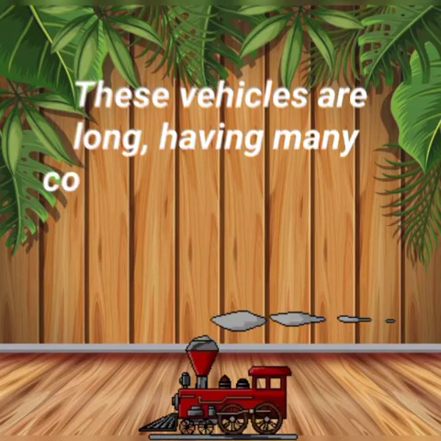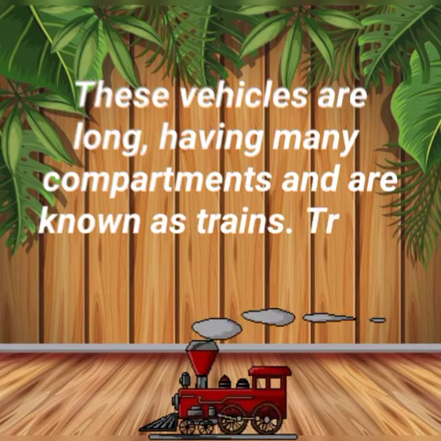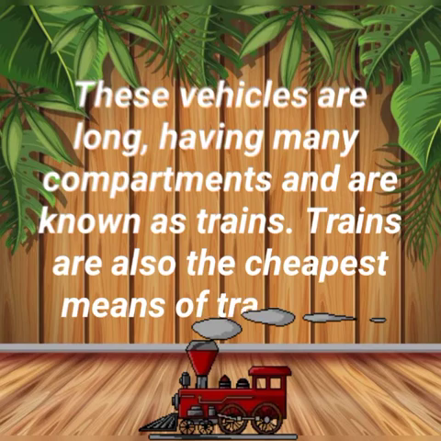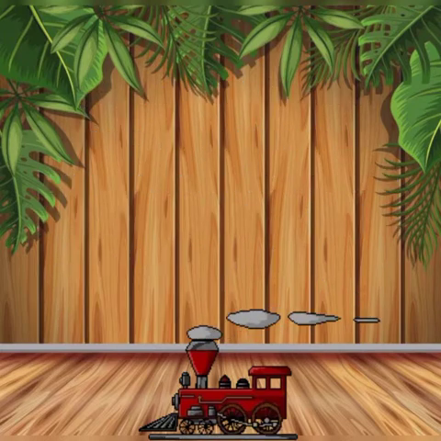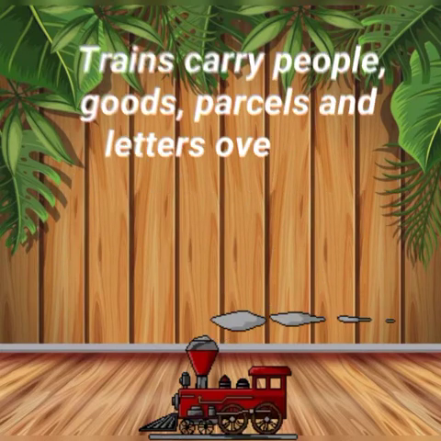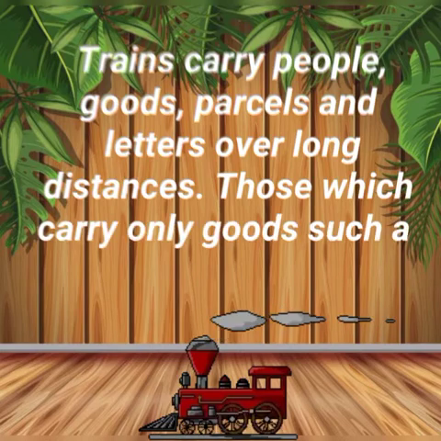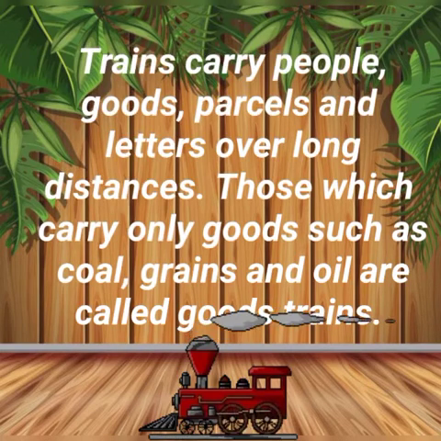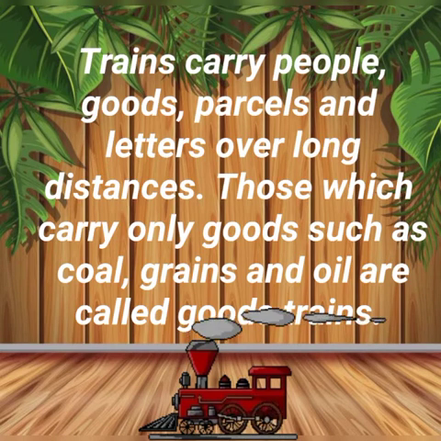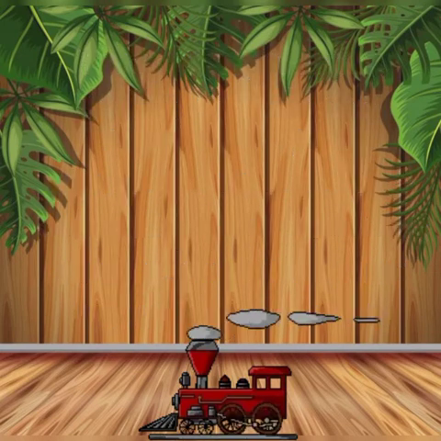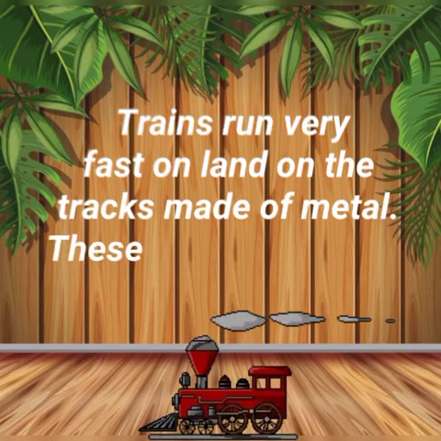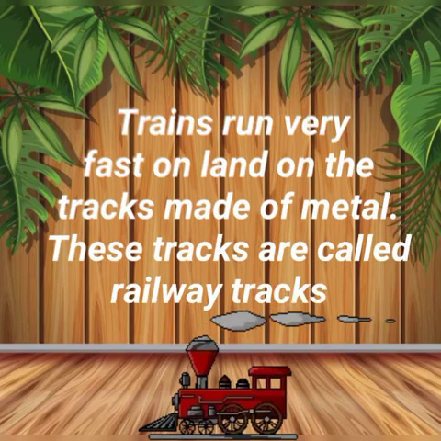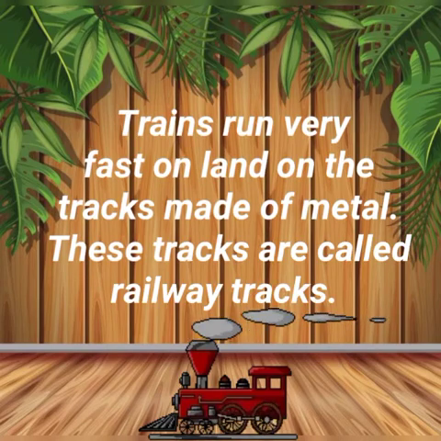These vehicles are long, having many compartments, and are known as trains. Trains are also the cheapest means of transport. Trains carry people, goods, parcels and letters over long distances. Those which carry only goods such as coal, grains and oil are called goods trains. Trains run very fast on land on tracks made of metal. These tracks are called railway tracks.